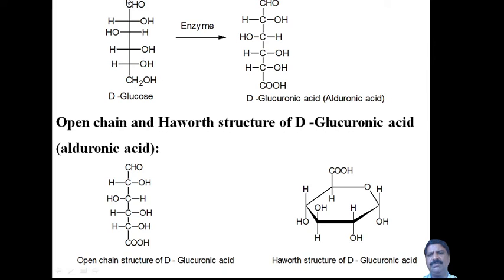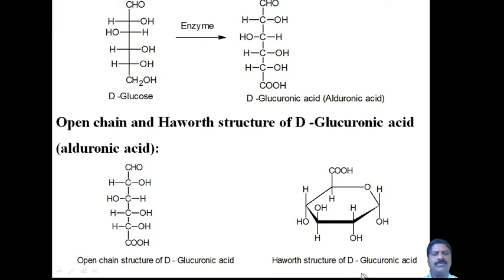Open structure here, simple. This should be glucose. Glucose, you have to keep in mind, there is the structure, just glucose. Then the primary group is replaced by the COOH group. It became a glucuronic acid.